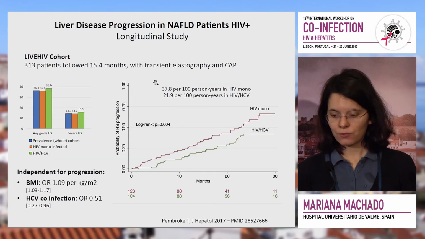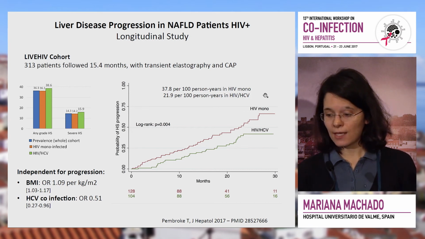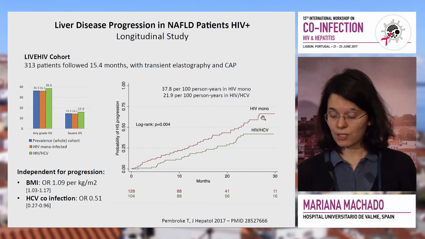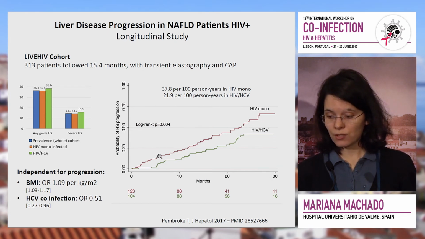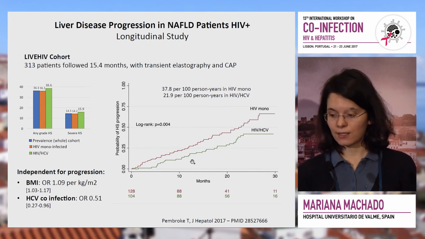Now, regarding a longitudinal study with the LIVE HIV cohort, in which they found similar prevalences of steatosis in HIV mono-infected and co-infected patients, they found that in patients with HIV mono-infection the risk of worsening of steatosis was higher than in patients with co-infection with HIV.